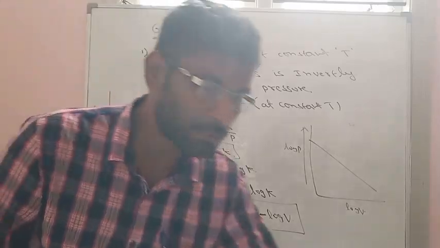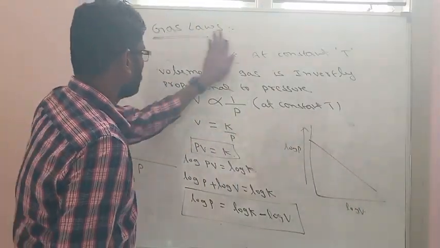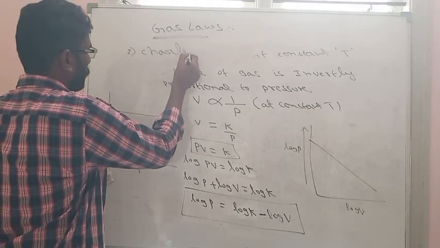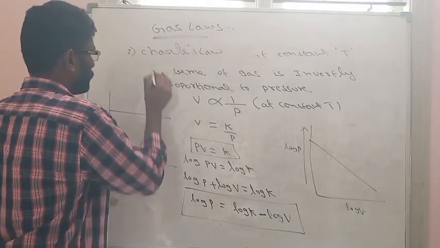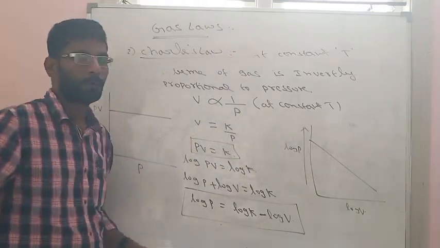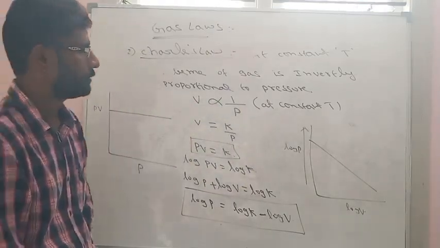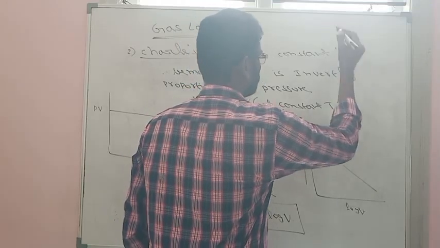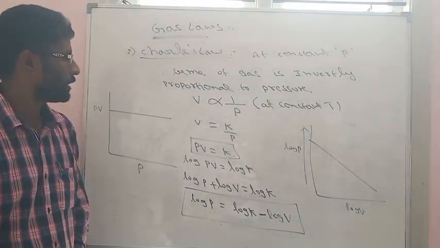So the second law is Charles law. Now what Charles law states is that at constant pressure, the volume of a gas is directly proportional to the temperature of the gas. So this is Charles law.